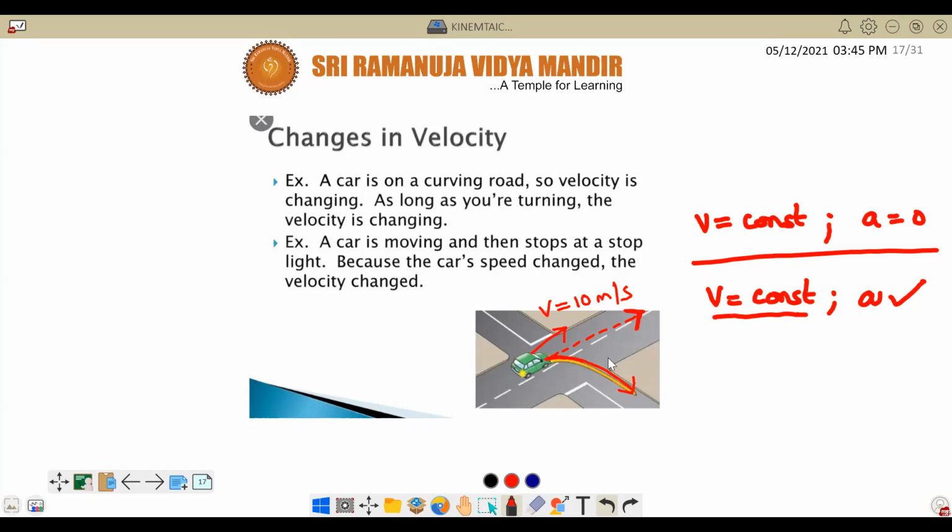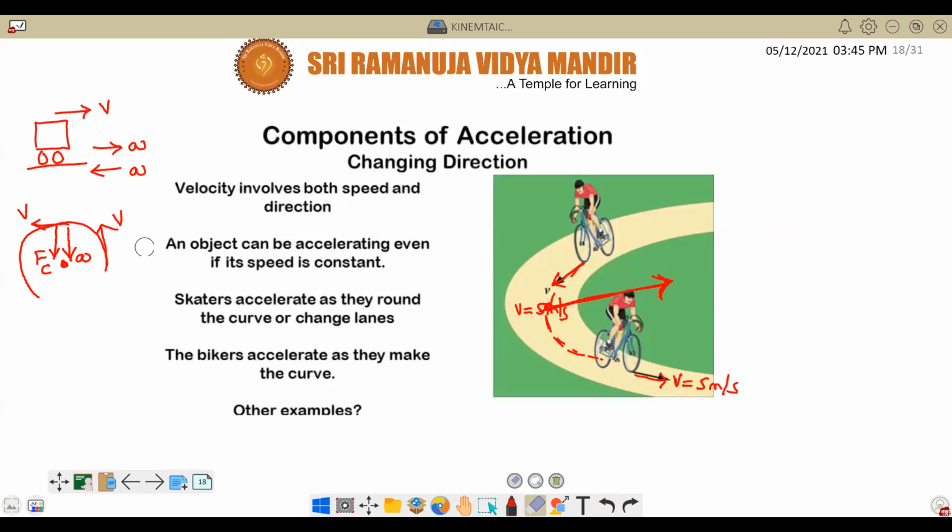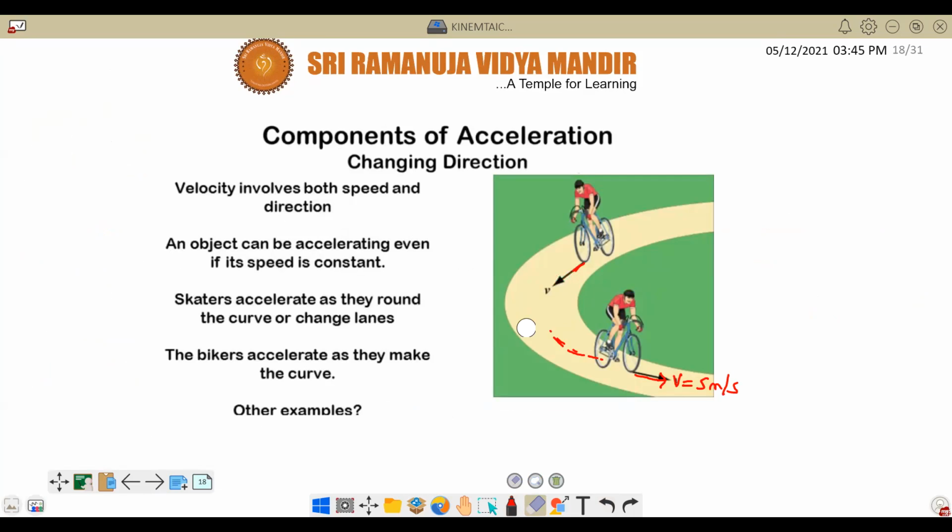So whenever a body takes a turn, and specifically if a body takes a turn on a circular path. There are many types of paths, but circular path is very, very important. In our daily life, we come across circular paths many times.